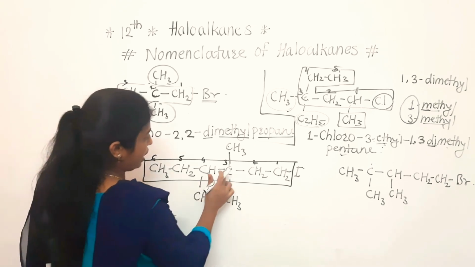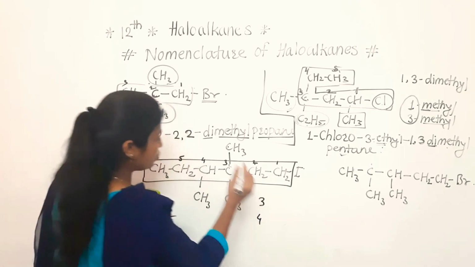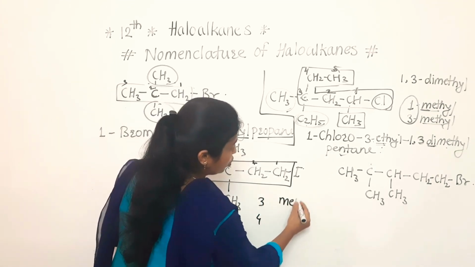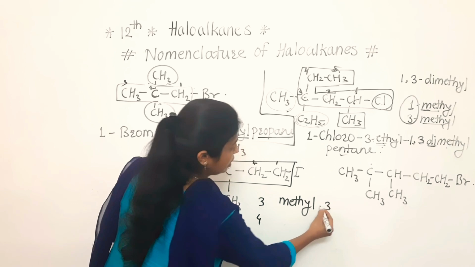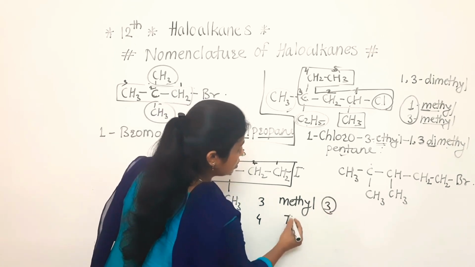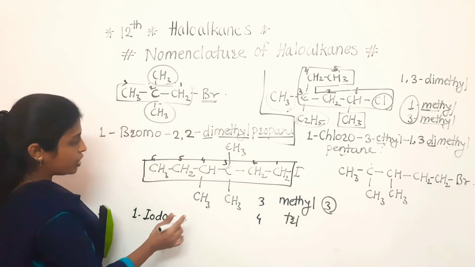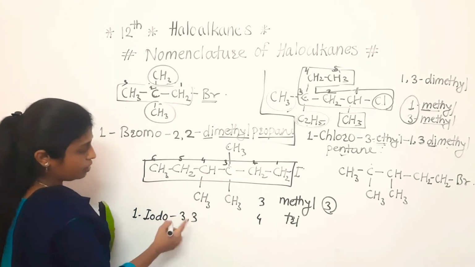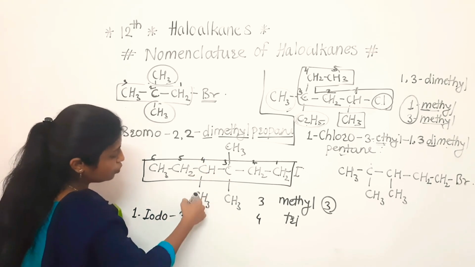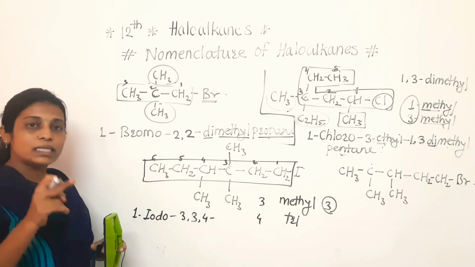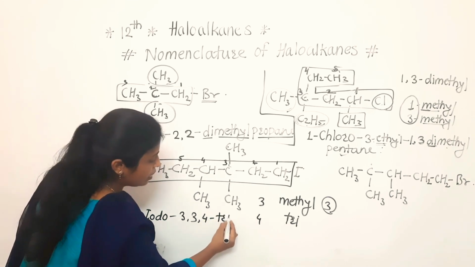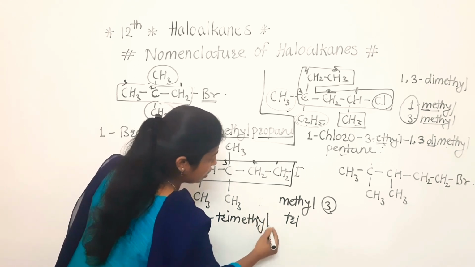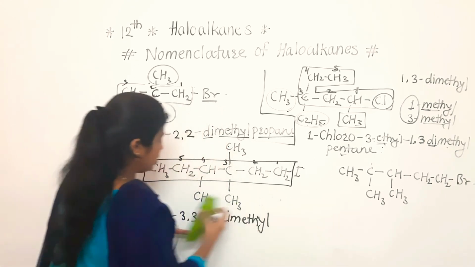If we observe, at the third and fourth position substituents are there. Which are the substituents? Methyl groups. Total how many methyl groups are there? 3. So here for 3 we can use tri. See, at the third position 2 methyl are there, so 3 3. Now at the fourth position 1 methyl, so 4. All are the same substituent, so I am writing here trimethyl. Clear to everyone? So here we have completed this nomenclature.